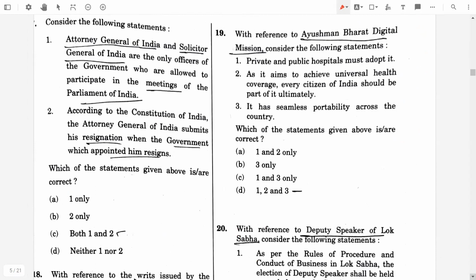Then the 17th question, consider the following statements. Attorney General of India and Solicitor General of India are the only officers of government who are allowed to participate in the meetings of the Parliament of India. No, it's false. Then, according to the Constitution of India, the Attorney General of India submits his resignation when the government which appoints him resigns. That's true. So the answer will be B, 2 only.